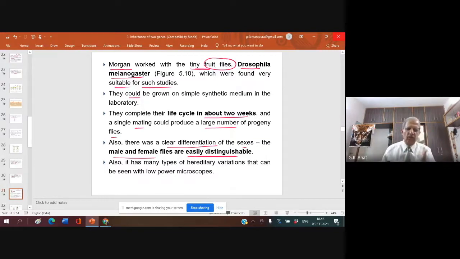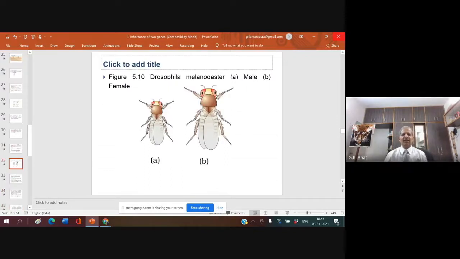You can make out. The male is very small, slim, and the female is big. Also, it has many types of hereditary variation that can be seen with a low power microscope. See here? Which is the male, which is the female? Male. Female. Bulky.